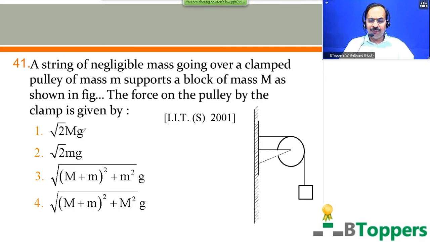Second option, capital M into small g into root 2. Third option, small m into small g into root 2. Fourth option, under root of capital M plus small m whole square plus small m square into g. This g is outside the root symbol. In the third and fourth options, small g is outside the square root symbol. Come on, try this question. Here, capital M is the mass of this block, small m is the mass of the pulley. This question was given in one of the previous IIT JEE exam screening tests.